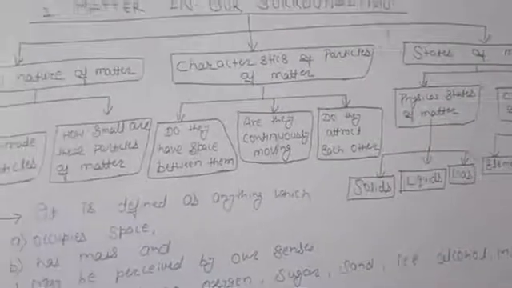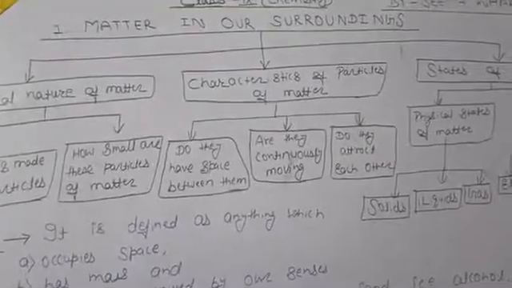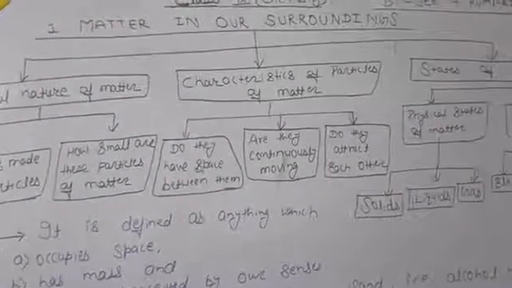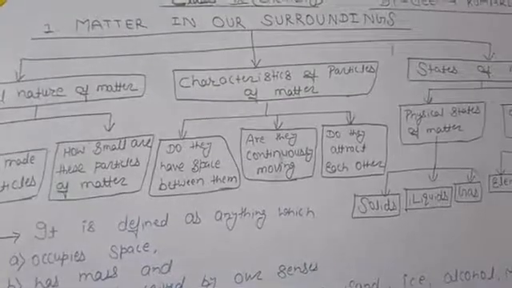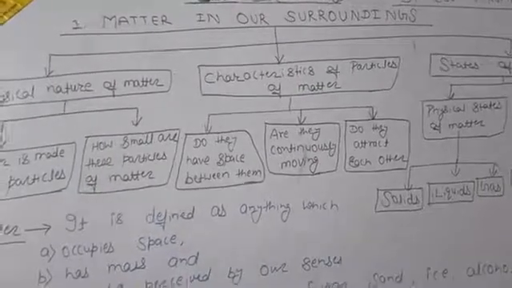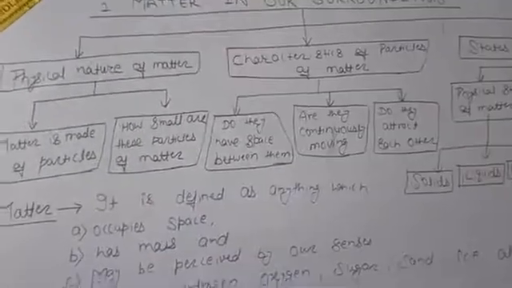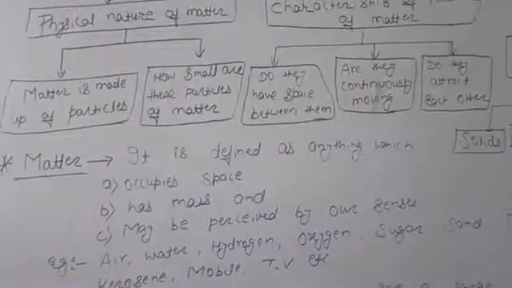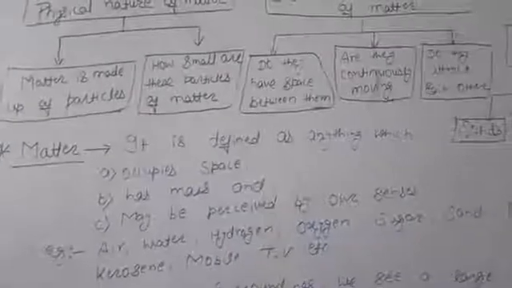Now, first, you should know what is matter. Matter, as per the chapter name, matter in our surroundings, means whatever things are around you, all of it is matter.